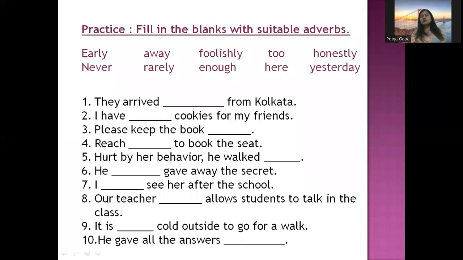Now, based on these explanations and the types of adverbs we have done, I'm giving you one exercise to solve. There are certain options and adverbs, words like early, away, foolishly. All these are adverbs. You have to fill these adverbs in the blanks in these sentences based upon the explanation that we have just done. So I hope all these adverbs are clear to you.